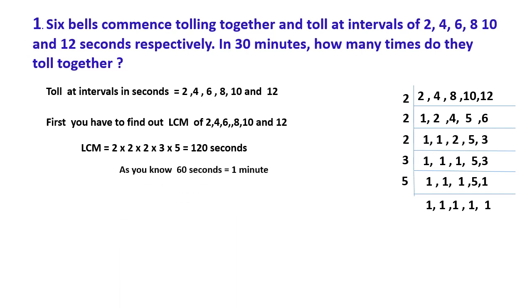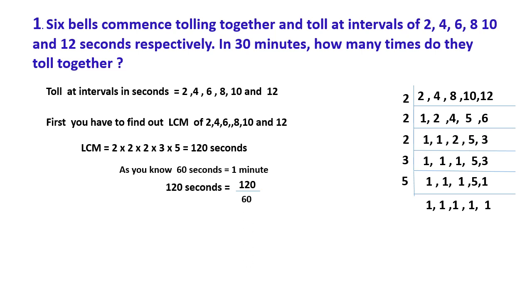Understood? As you know, 60 seconds means 1 minute, and here 30 minutes is given. So 120 seconds will be double that, 2 minutes.